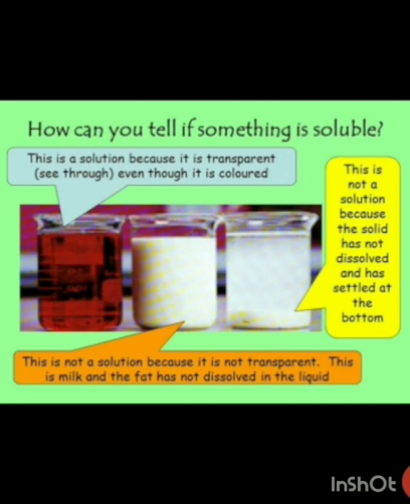The second example is milk. As we all know, milk is not made up of just one component. It is made up of different components. It contains minerals, it contains fats, and it contains water also. So milk is not transparent. Milk comes under heterogeneous mixtures. So we call it a suspension.